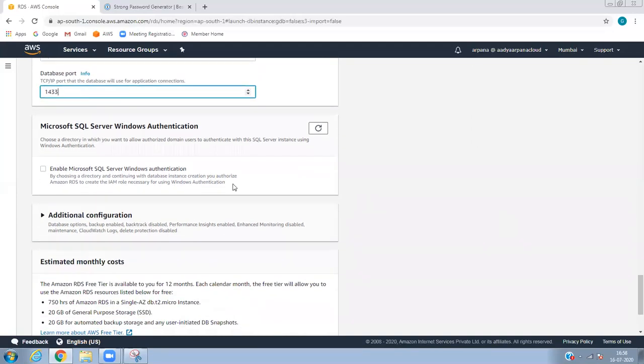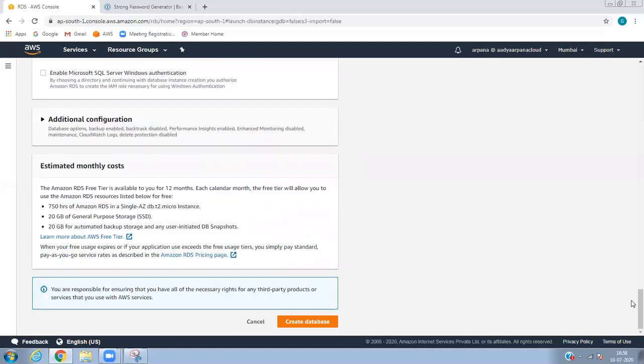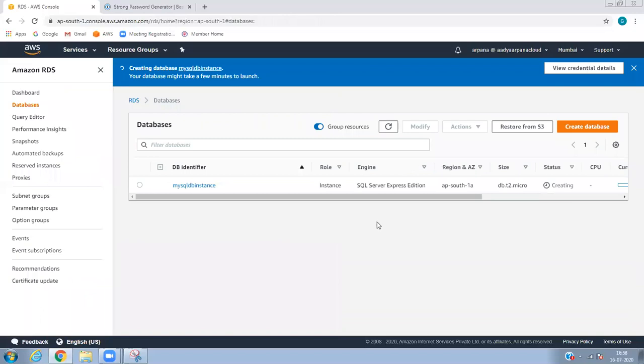This I'm not going to use: Enable Microsoft SQL Server Windows authentication. In case you are using the directory service, that's where you would use it. We are in the free tier, so we are not using the directory service. Okay, just create it, and there you go.